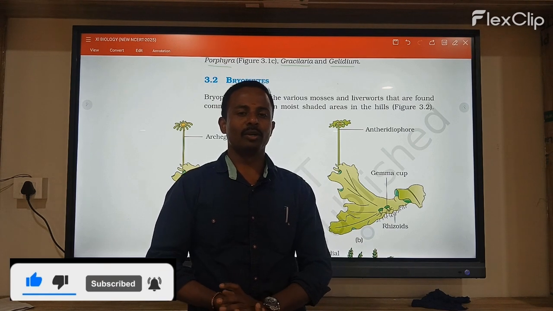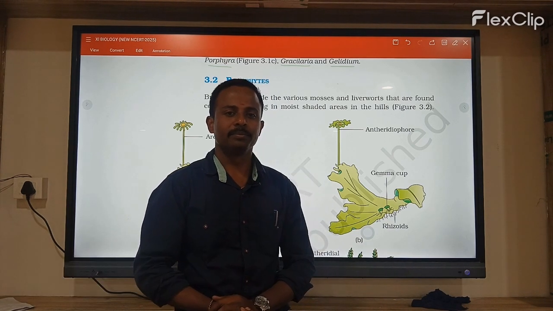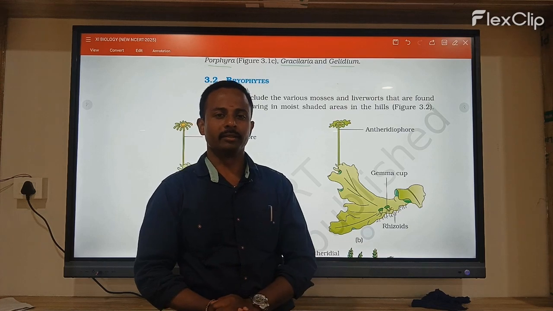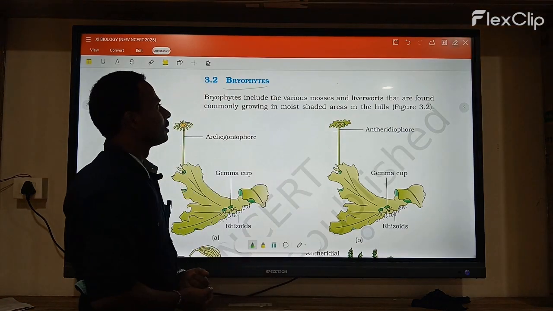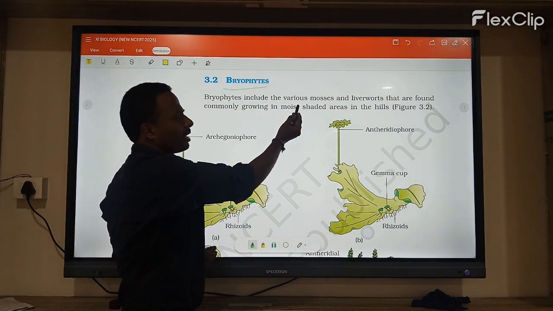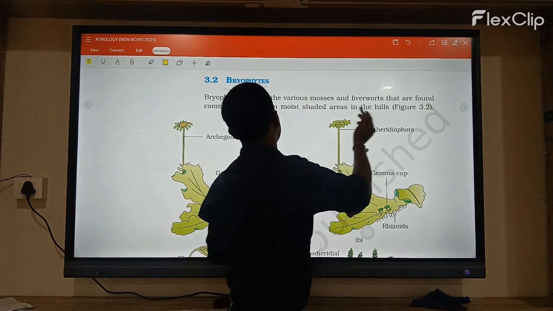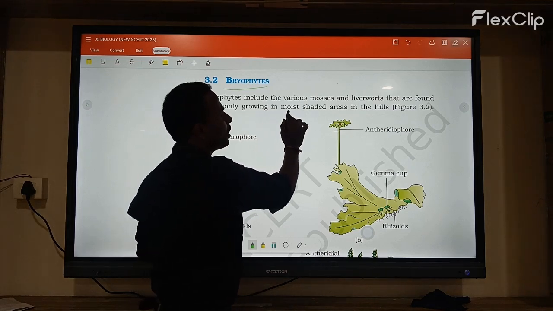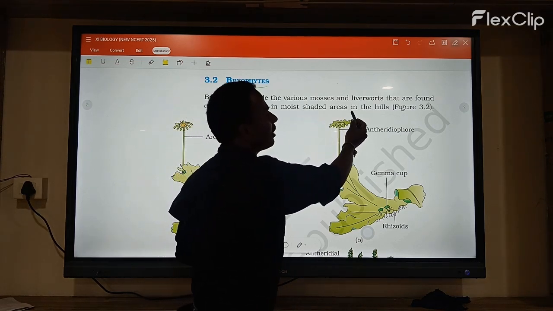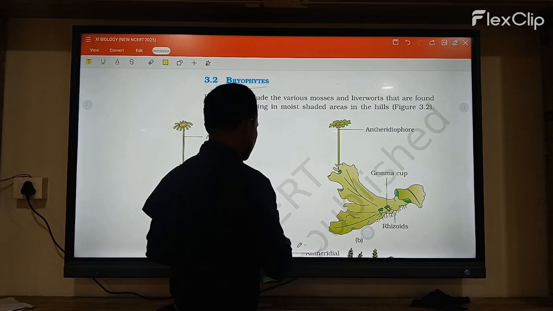In this section we discuss the chapter Plant Kingdom, the continuation of algae: Bryophytes. Bryophytes include various mosses and liverworts and are commonly found growing in moist, shaded areas in the hill regions.